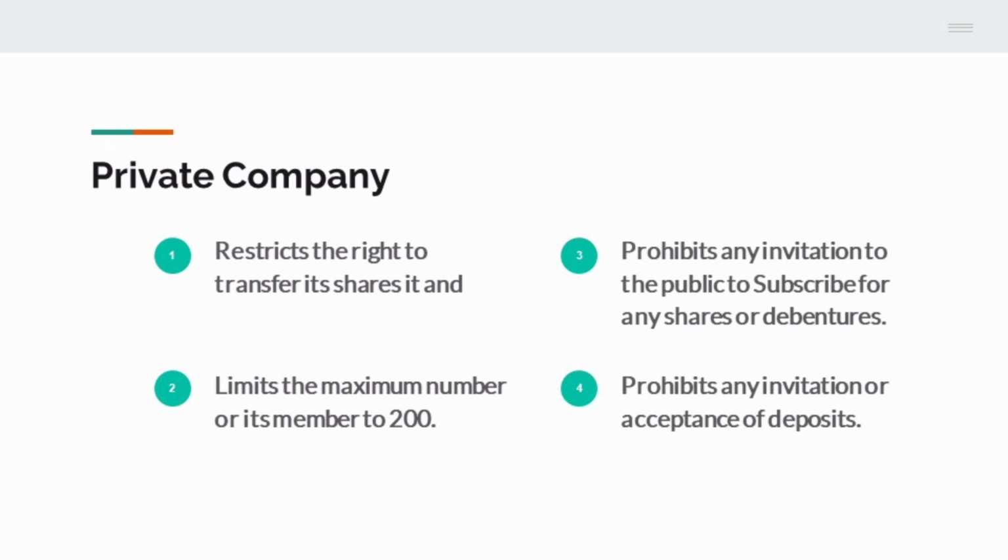Third restriction is it prohibits any invitation to the public to subscribe for any shares or debentures. Simply, a private company cannot issue shares or debentures to the public. And fourth, it prohibits any invitation or acceptance of deposits. So a private company cannot accept deposits. On the contrary, opposite to a private company is a public company. A public company can transfer its shares. The maximum number of members is unlimited. A public company can issue shares or debentures, and there is no prohibition on taking deposits.